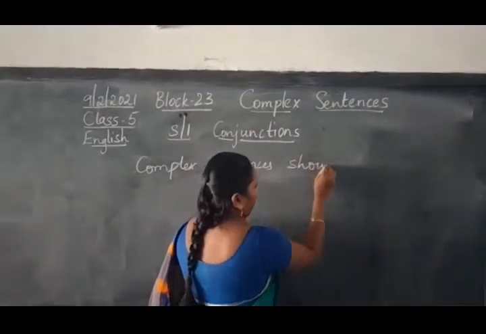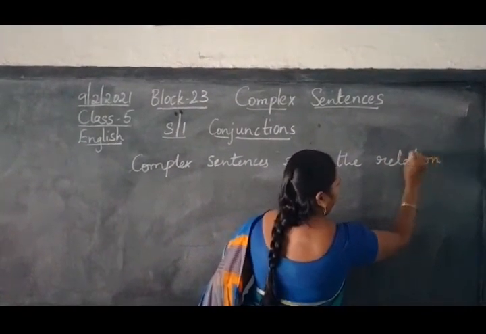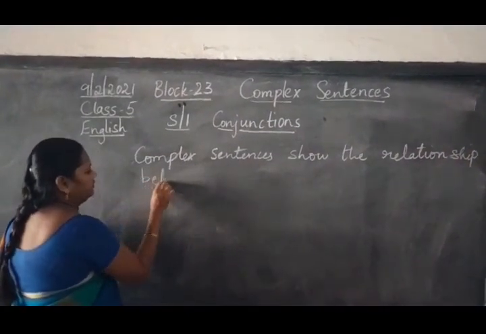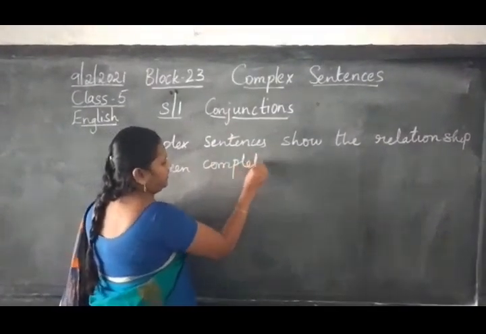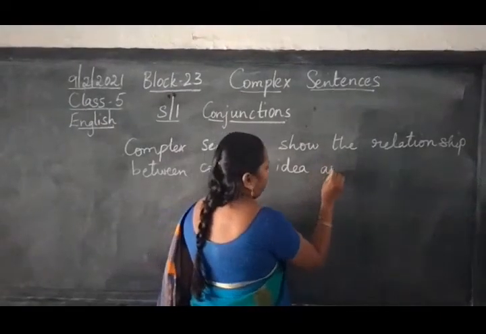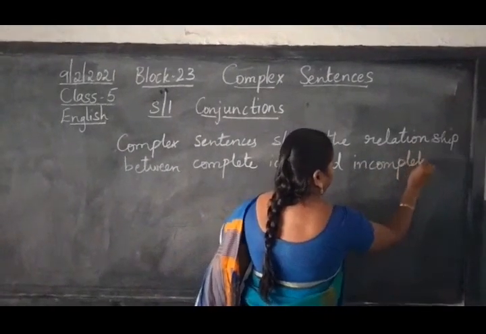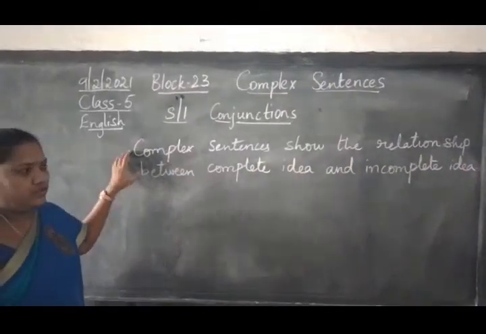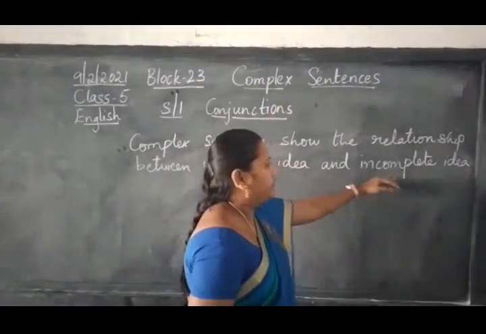shows the relationship between complete idea and incomplete idea. Complex sentence means it shows the relationship between complete idea and incomplete idea.